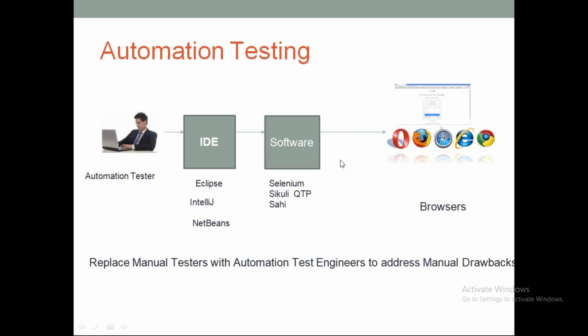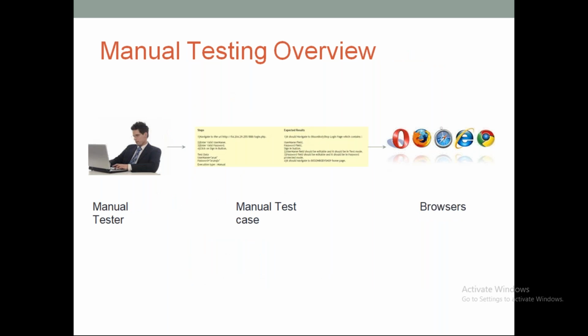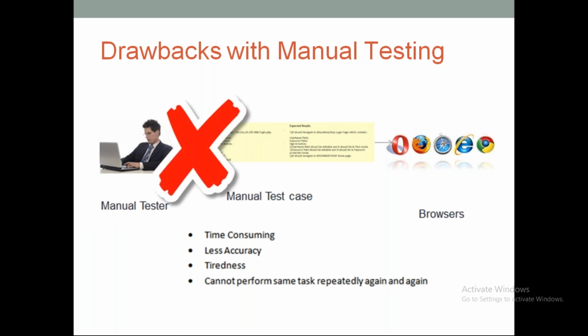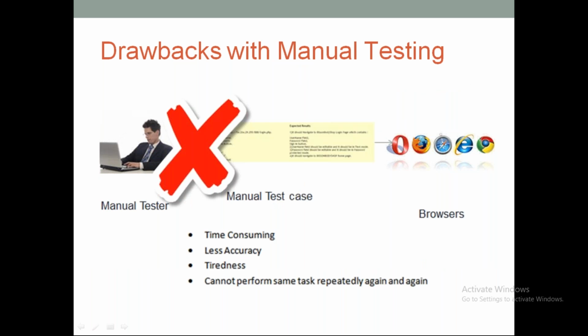Okay, so now let's see. In the previous case, as we have drawbacks with the manual process, what is the decision? Yes, we can reduce the manual testing resources and hire automation testing resources, and they will start automating our test cases, right? Our end application is the same, and instead of manual people, we are going to hire automation testing resources, and we are going to choose a software, right?